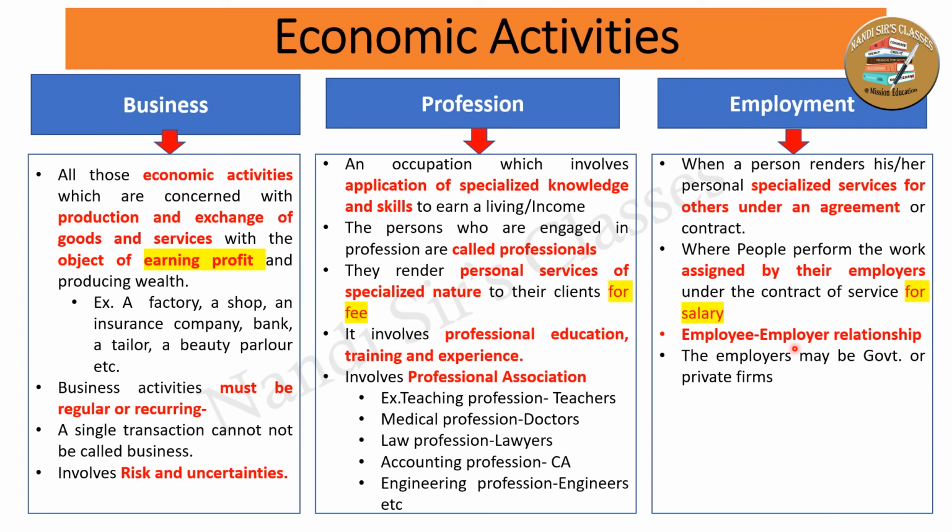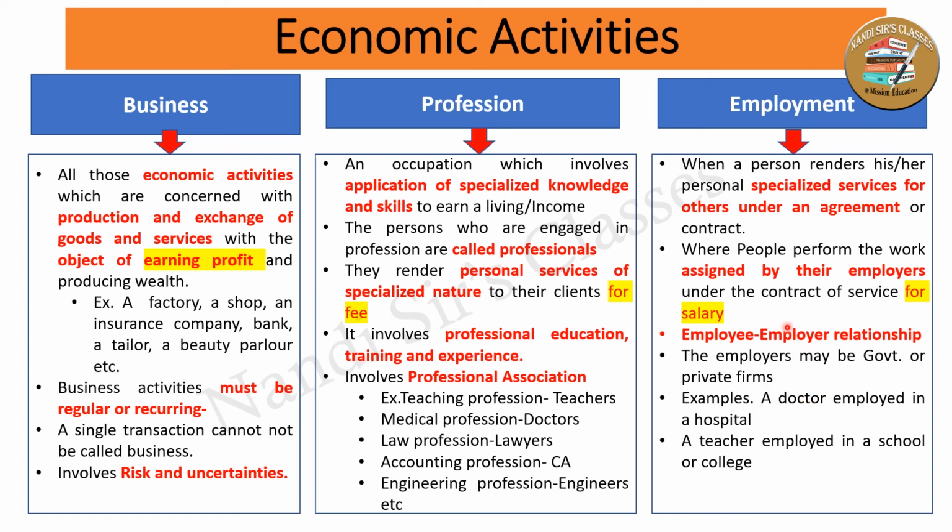For example, if a doctor is employed in a hospital, whatever duty is assigned to the doctor, he has to work accordingly. Whenever a teacher is employed in a school or college, whatever subjects or tasks are assigned, he or she has to perform as per the employer's instruction, because they draw a salary for that.